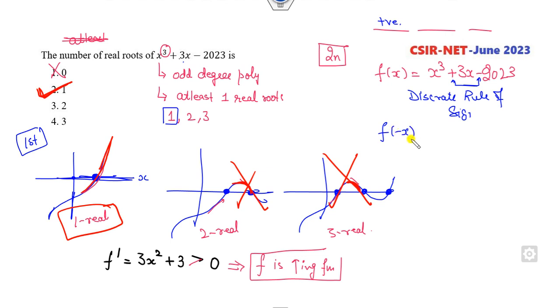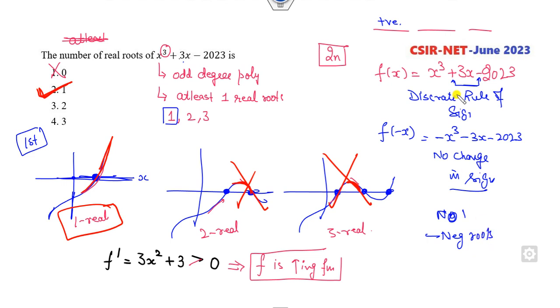What is f of minus x? Minus x cube minus 3x minus 2023. There is no change in sign. So what is the meaning of that? If there is no change in sign, it means there is no negative real root. There are no negative roots. So it has only one positive root. There are no negative roots.